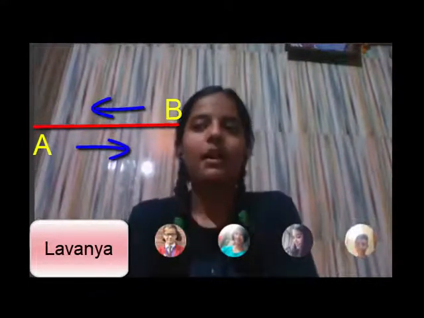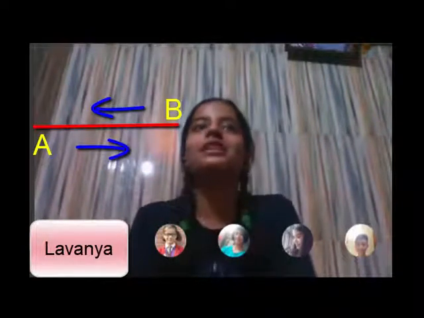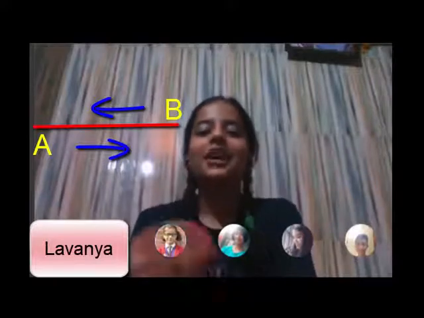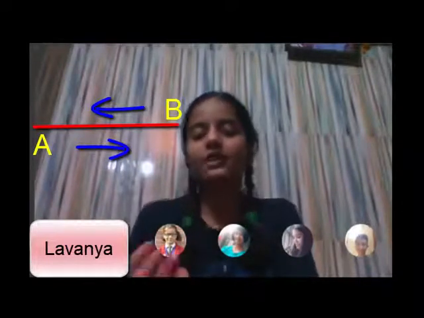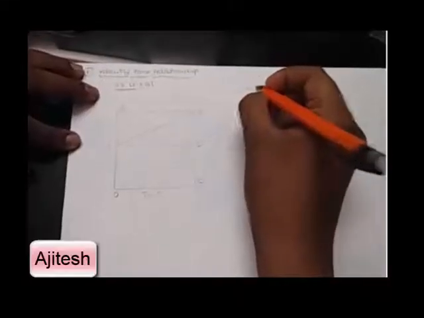Ma'am, 0. Ma'am, because displacement is the shortest path. So ma'am, displacement is 0 because the object traveled from A to B, then came back to A. Beautifully done.